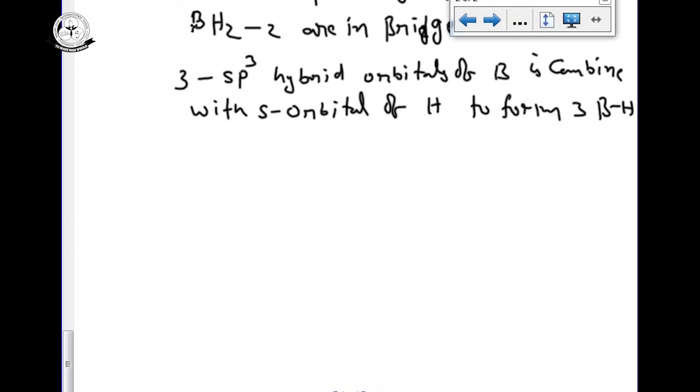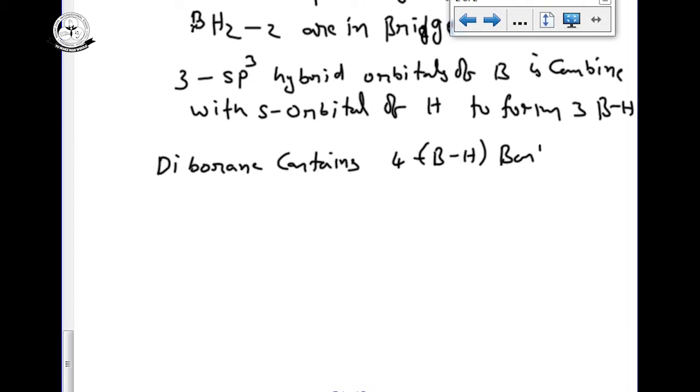Now here we can see diborane contains 4 BH bonds, similar bonds.